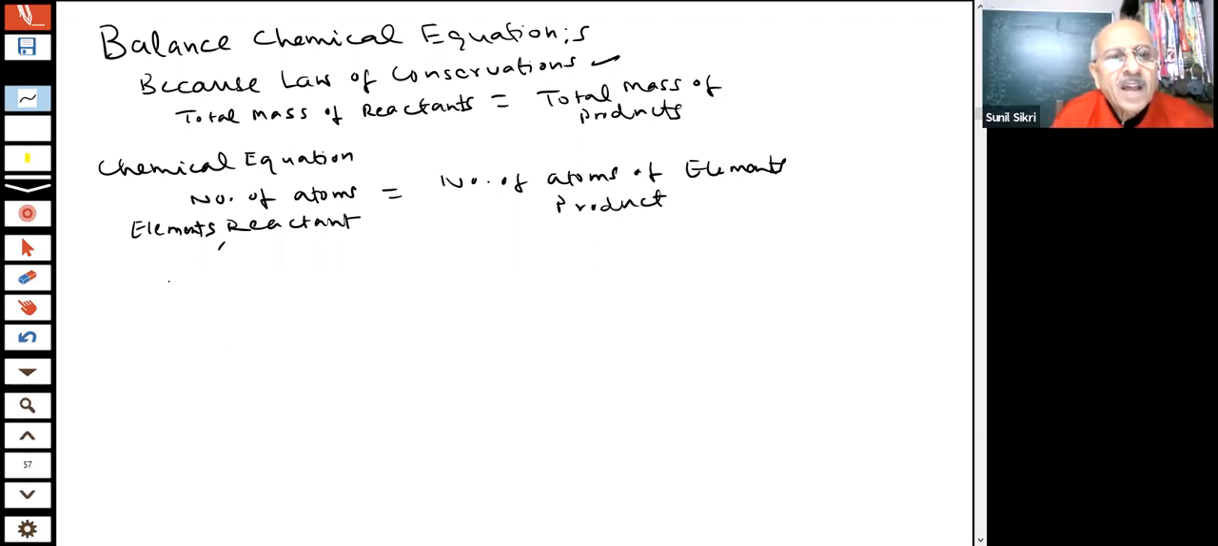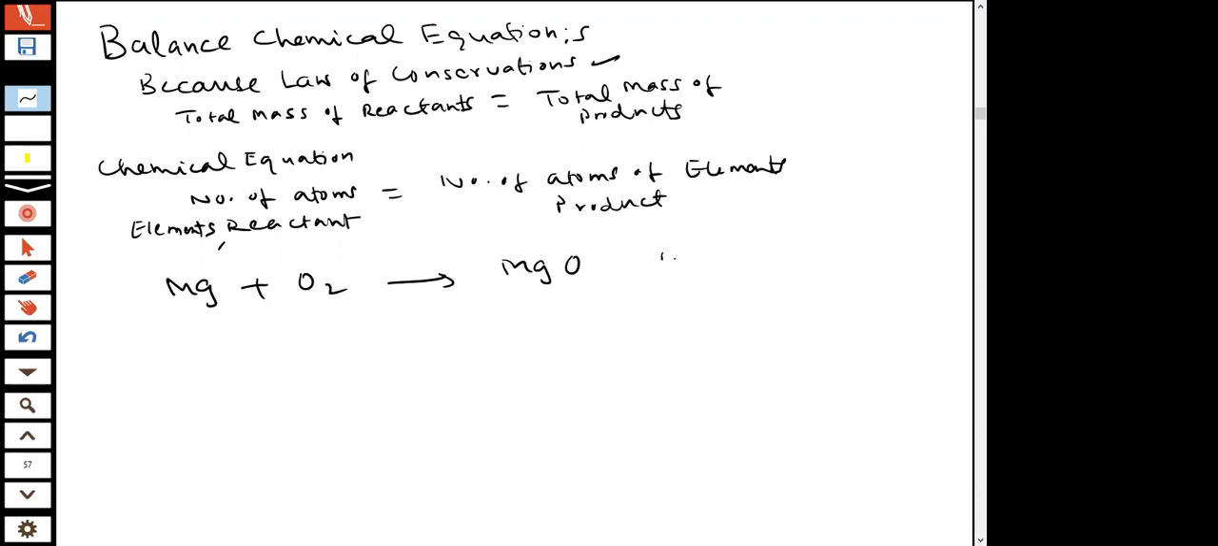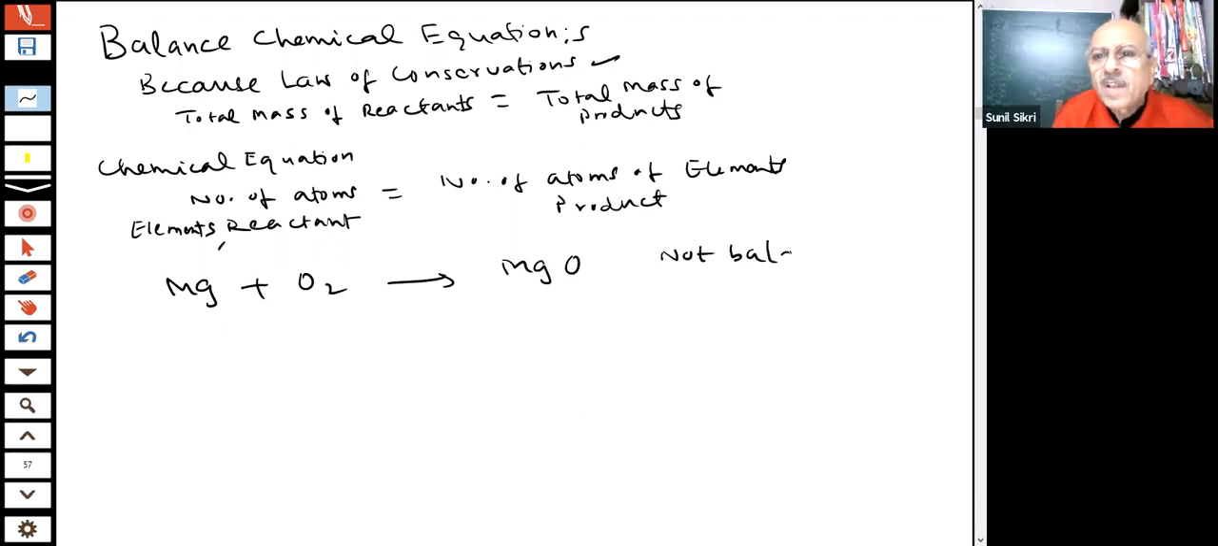So for example, I said magnesium plus O2 gives MgO. So you are saying it is not balanced. It is not balanced. Then what method do I use? What method will I use to balance, students? Now one of the methods I am saying is hit and trial, hit and trial.